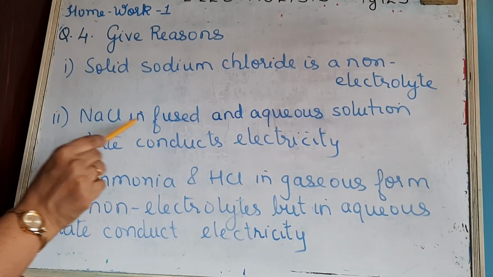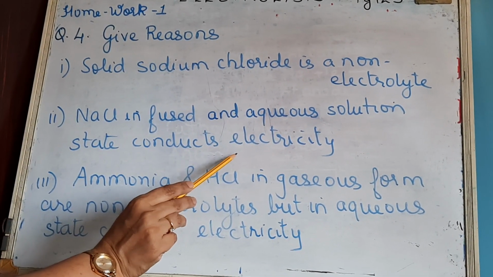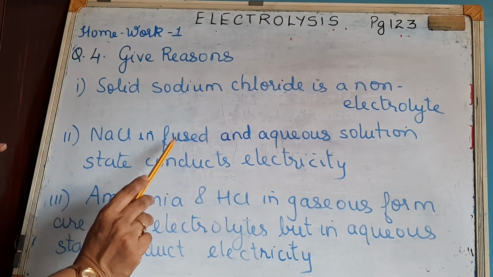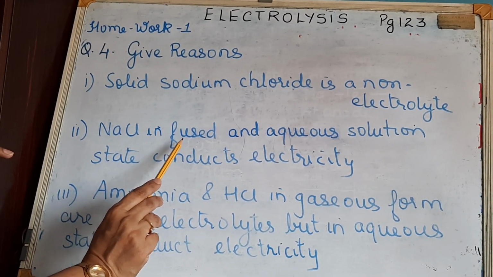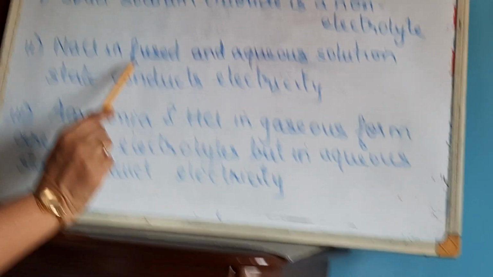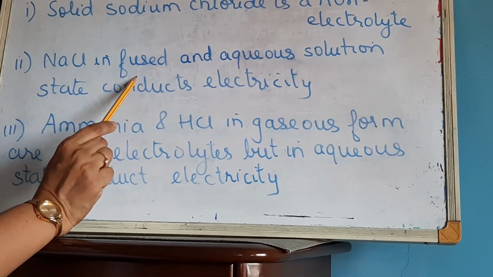Then, sodium chloride in the fused or in the aqueous solution state conducts electricity. In the fused state, what is happening? You are providing heat energy to sodium chloride. That heat energy overcomes the electrostatic forces of attraction and the free ions become available, so it can conduct electricity.